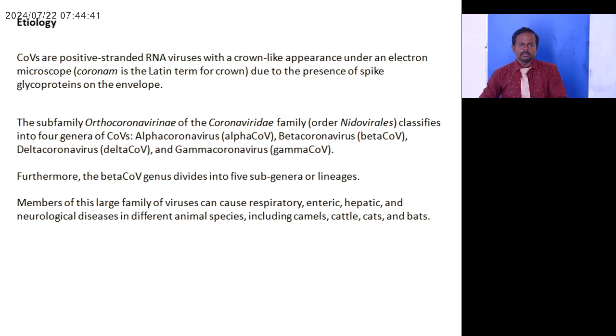The subfamily Orthocoronavirinae of the Coronaviridae family classifies into four genera of coronavirus: alpha coronaviruses, beta coronaviruses, delta and gamma coronaviruses. The beta coronaviruses genus divides into 5 subgenera or lineages. Members of this large family of viruses can cause respiratory, enteric, hepatic and neurological disease in different animal species including camels, cattle, cats and bats.